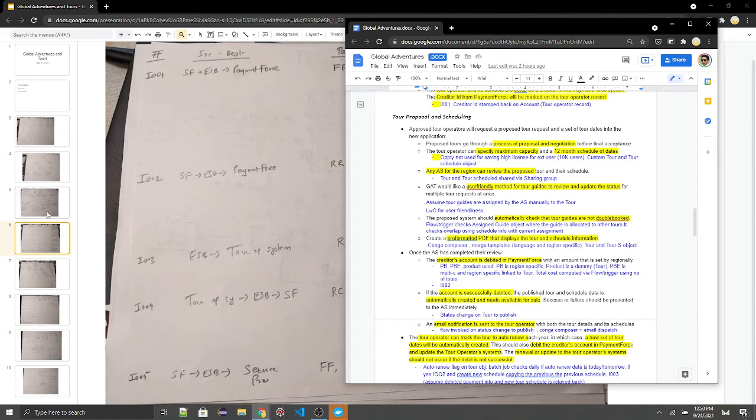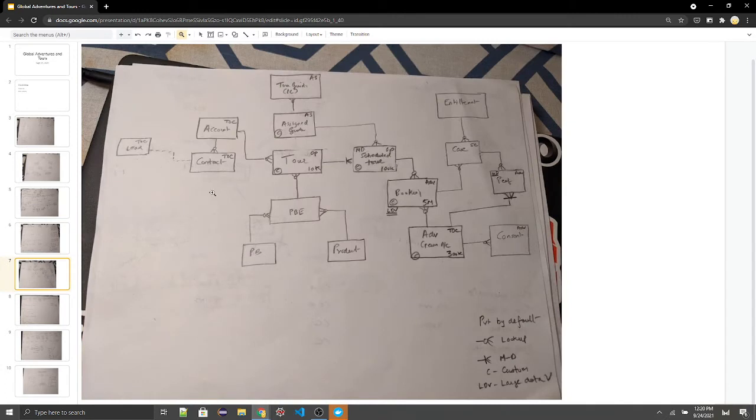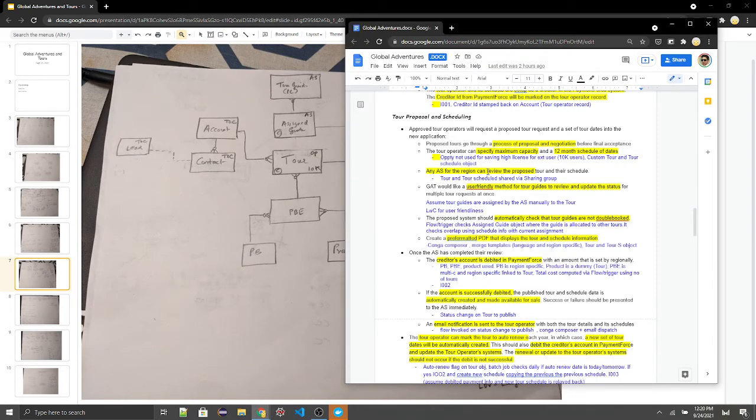So every tour basically has a tour object, which has a tour schedule object as a child. So one tour can have like 12 or whatever that sequence is. So no opportunity is used, to save the operational expenditure. Any AS for the region can review the proposed tour. So tour and tour schedule are shared via the sharing group because the owner of this is the tour operator. So we want to share it with the AS, which is an internal user. We plan to use sharing group.